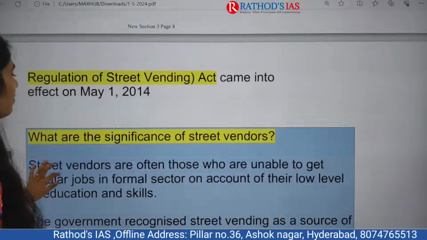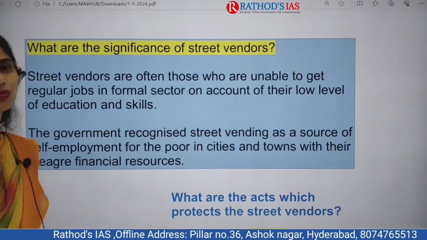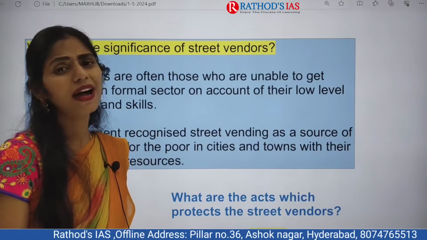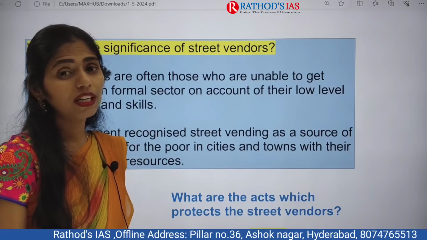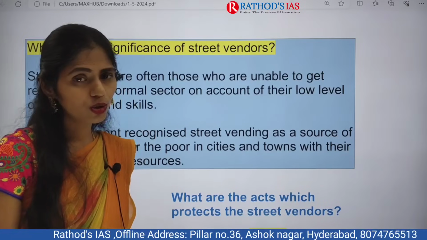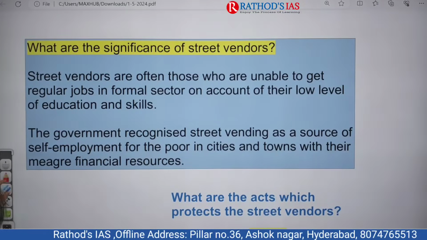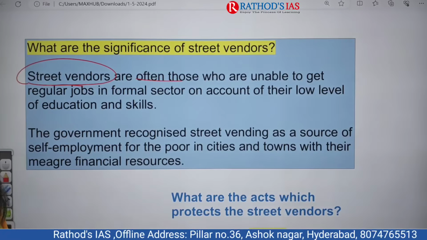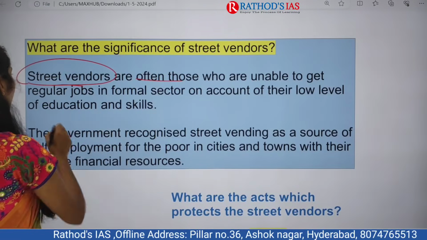So what is the significance of street vendors? Why do we have to bother about street vendors? Because they are also a part of our society. Our government needs to take steps for their development also. First and foremost, these street vendors are often those who are unable to get regular jobs.